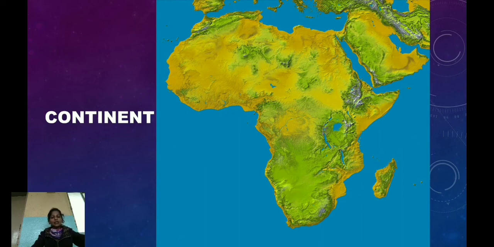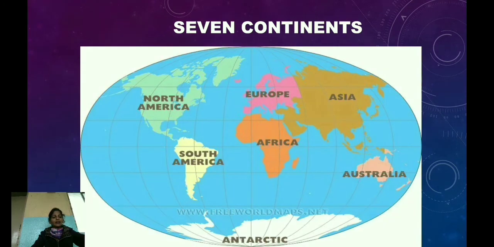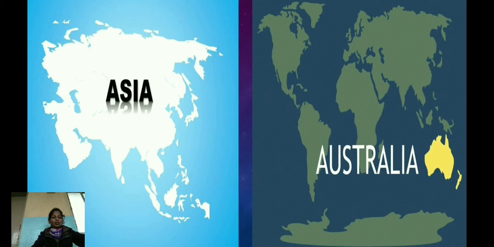Vast means huge and stretch means spread. The land on earth is divided into 7 continents. They are Asia, Europe, Africa, South America, North America, Antarctica and Australia. Out of this, Asia is the largest continent and Australia is the smallest.